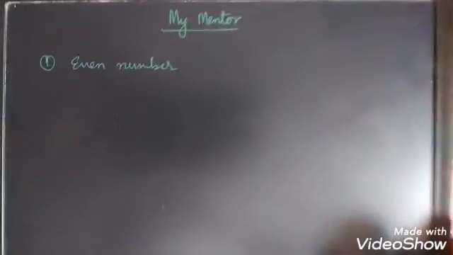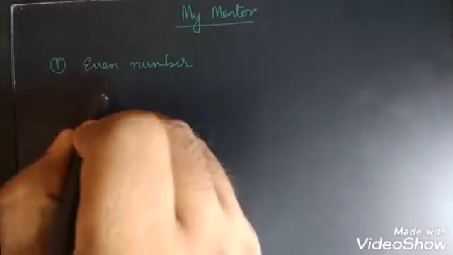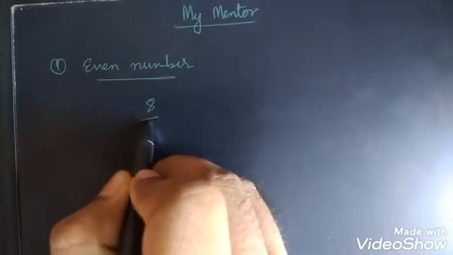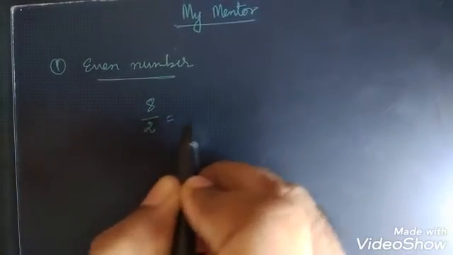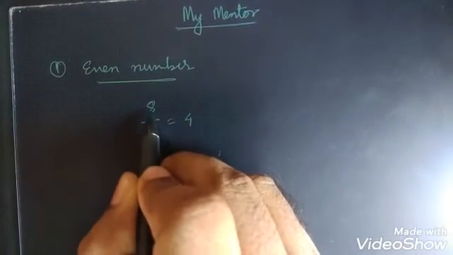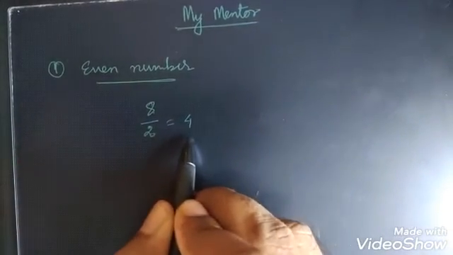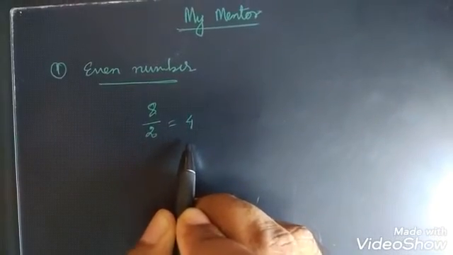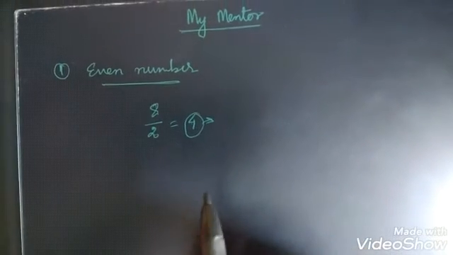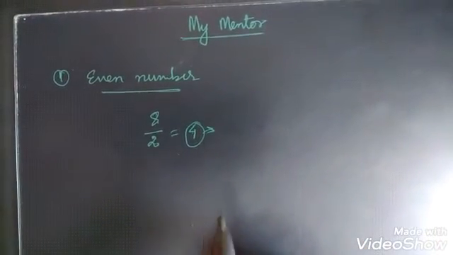For example, take the even number 8. If I divide it by 2, I get 4, because 4 twos are 8, so the remainder will be 0. So we are getting 4 as a natural number or whole number.